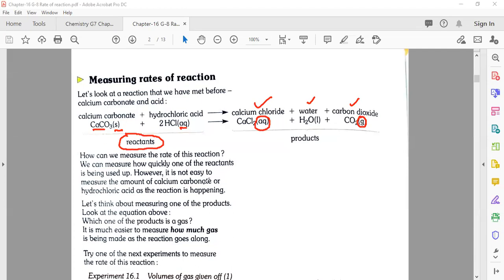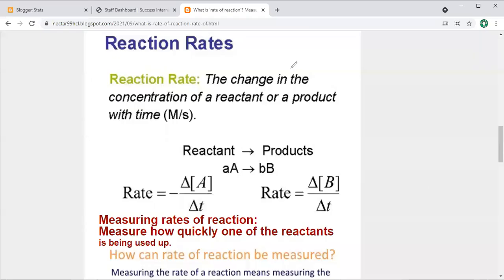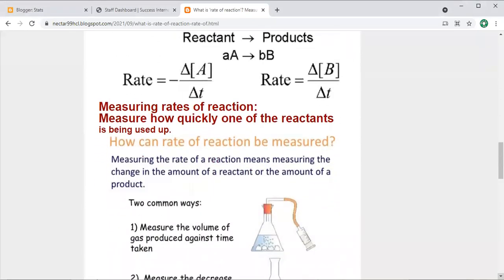Measuring the amount of calcium carbonate or hydrochloric acid as the reaction is happening. Before we go there, I'm going to share a screen with you. Please be with me to understand this one. This screen will help you understand more about this: how can the rate of reaction be measured?